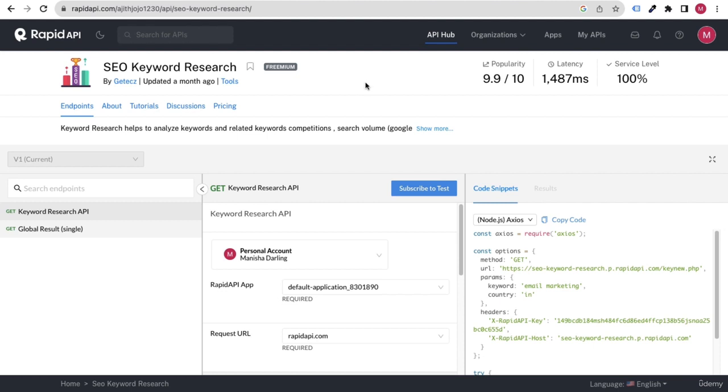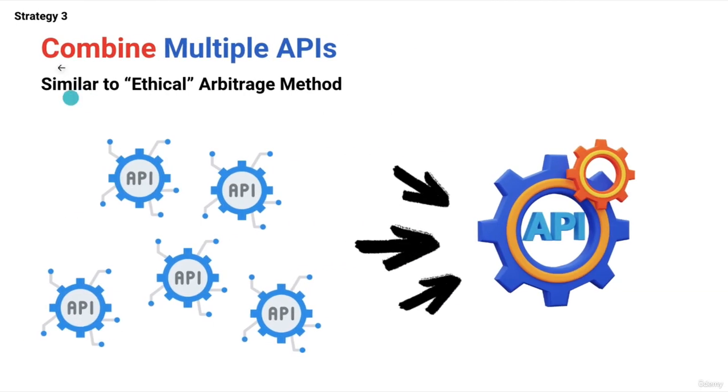So it's very powerful, and it's very simple and easy to work on, right? So that is what I mean to say, that is SEO keyword research, right? And similarly there are plenty of APIs, and this is what people are doing. They are just merging different single APIs into one, so that they can create a very powerful API, and they can sell it to developers or programmers. So this is the method about this one, that is strategy 3, combining multiple APIs.